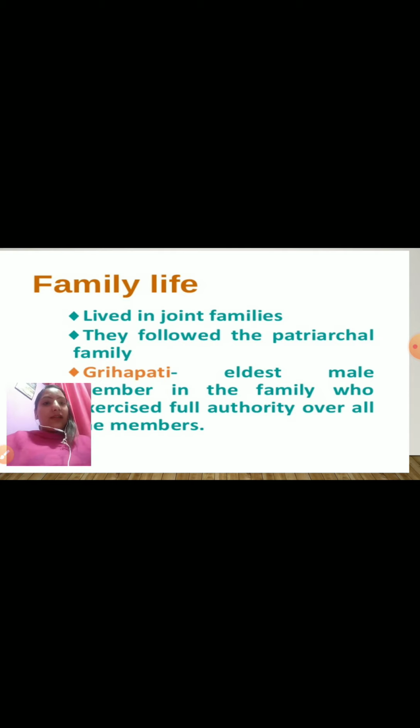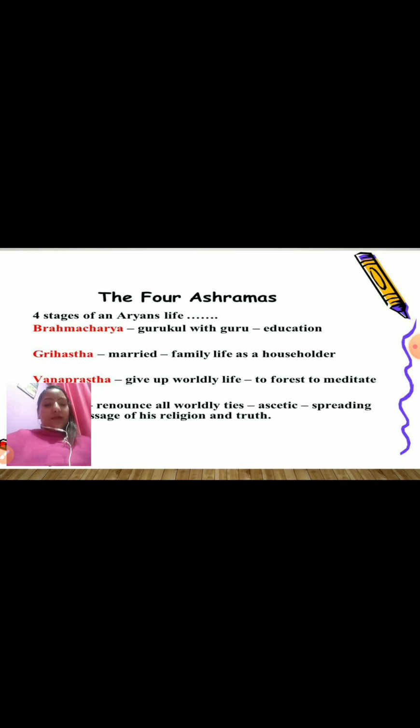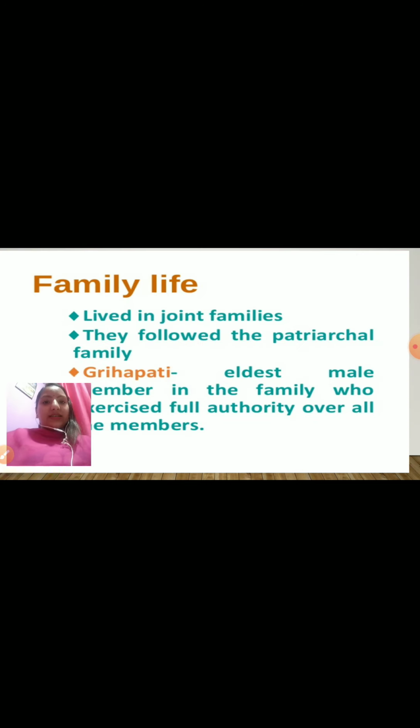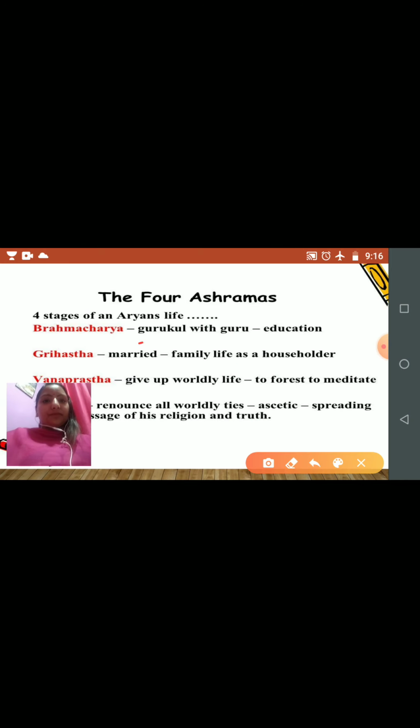Next we see the four ashramas, an integral part of the later Vedic period. There are four stages of an Aryan's life: brahmacharya, grihastha, vanaprastha and sannyasa.